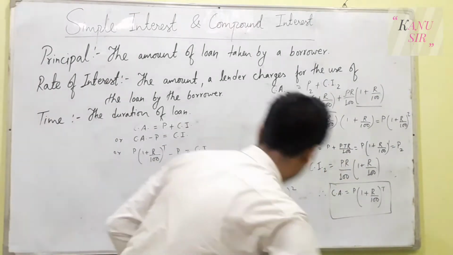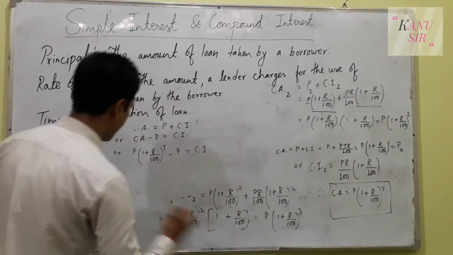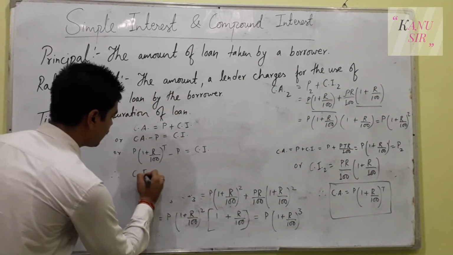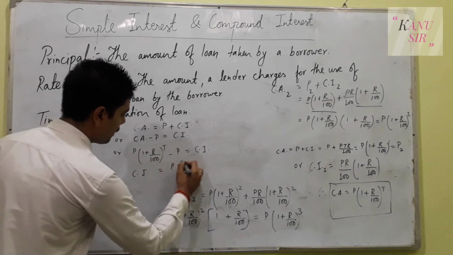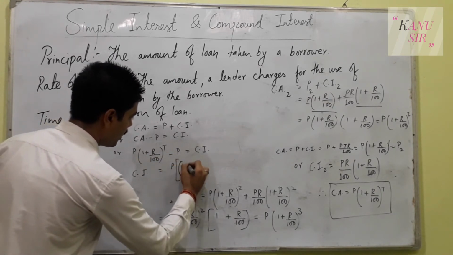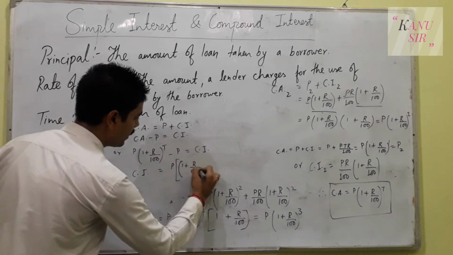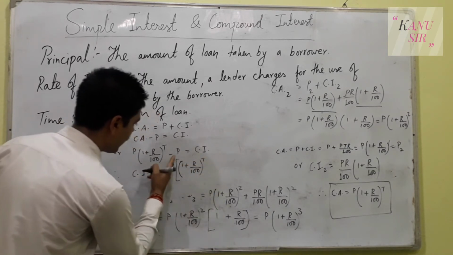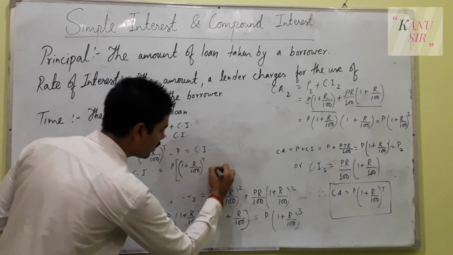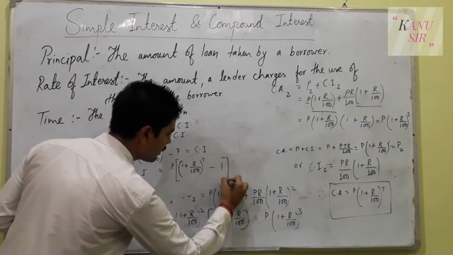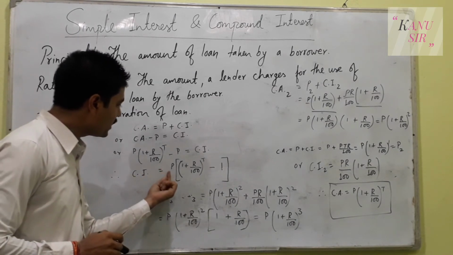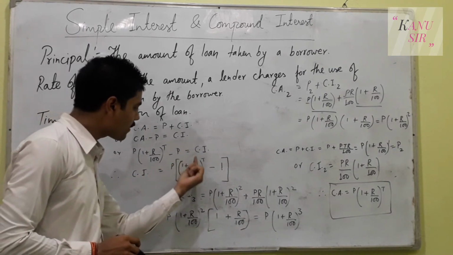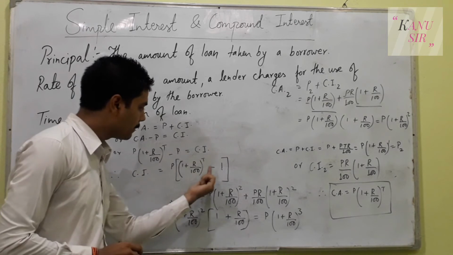Therefore, taking P common from both sides, P bracket (1 plus R upon 100) power T, and minus P is coming out, so there will be just 1. So the formula for compound interest is P times [(1 plus R upon 100) to the power T minus 1].